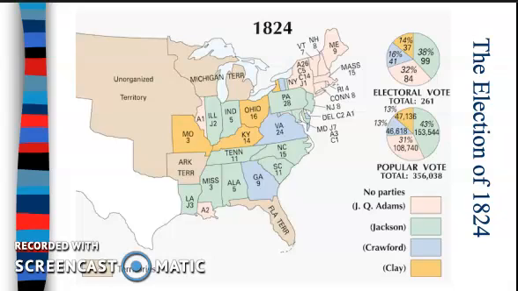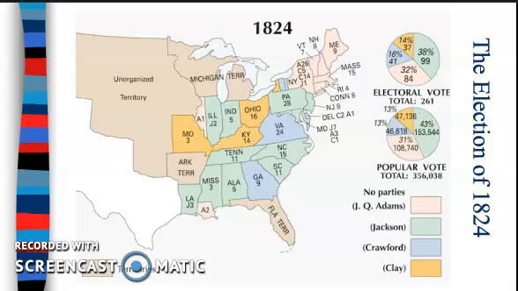Now, Jackson, if you notice, wins the popular vote. Popular vote means the total number of people that voted for him. So Jackson receives 153,544 total votes. And remember that we're getting into the time period where we're starting to see suffrage expand. That universal white male suffrage we talked about in lecture 4.7 is starting to come into play.